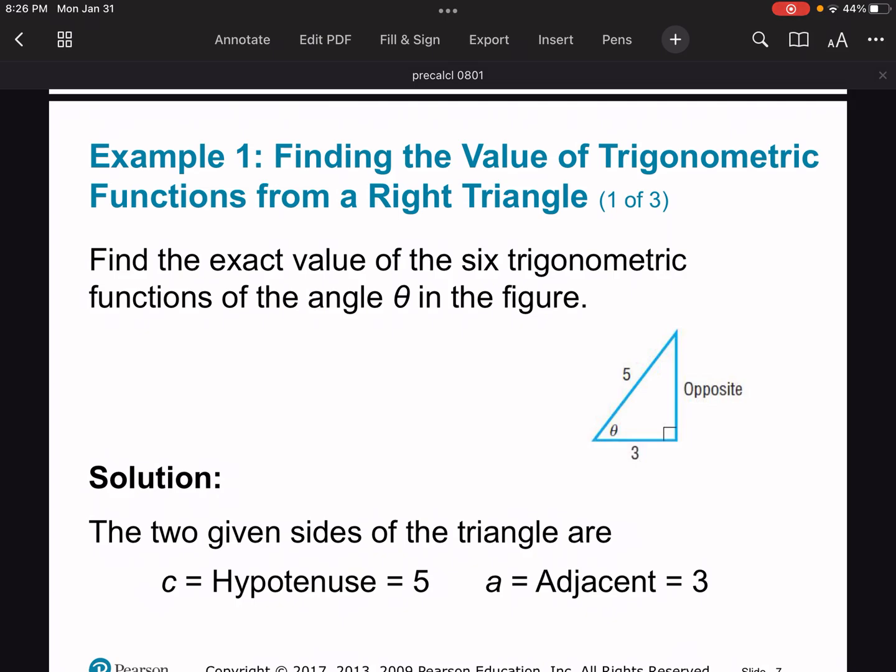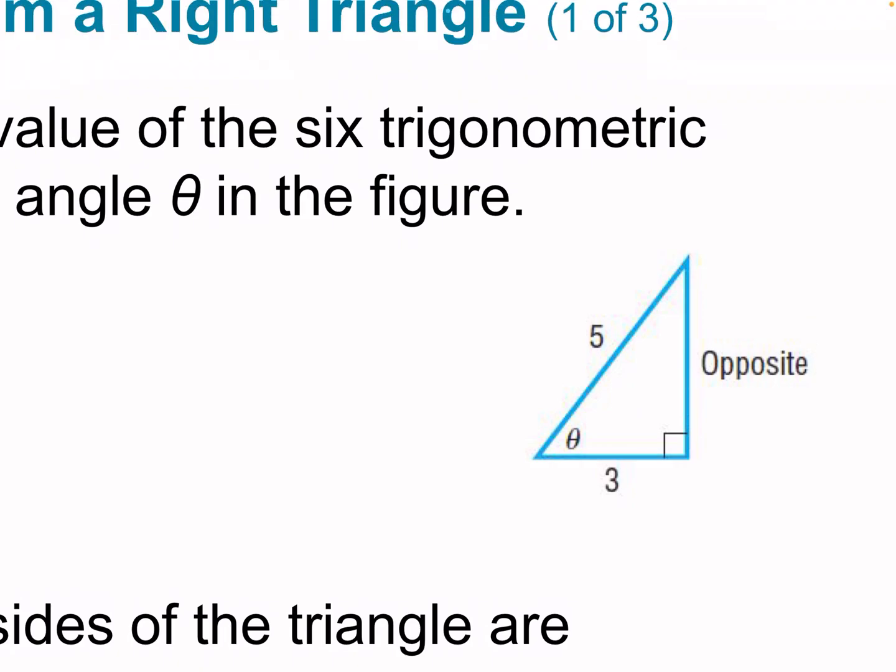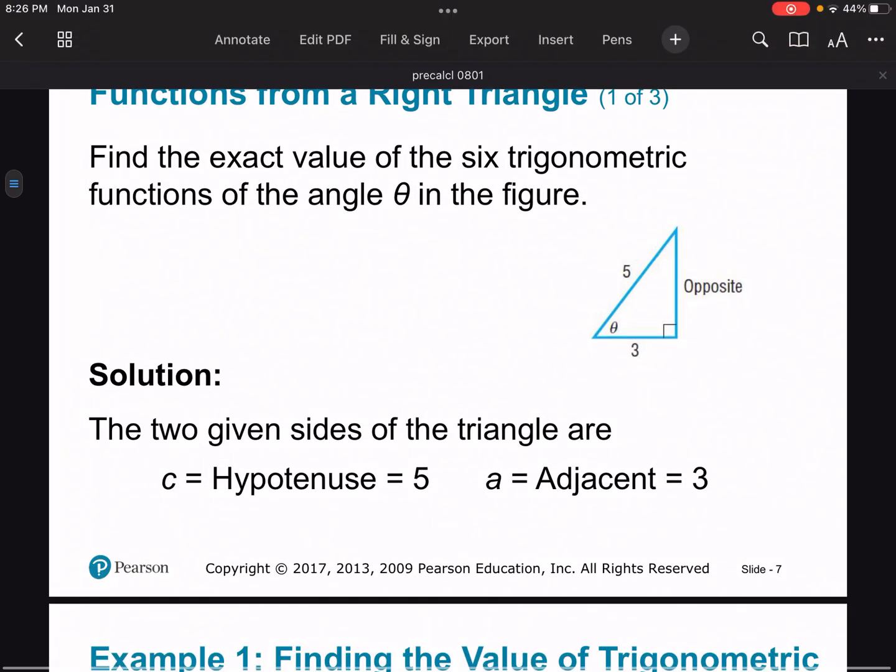If we zoom in on this figure here, the theta is dealing with this angle right here. Let's see if I can get my pens to work. There we go. Okay, so we have this guy right here. In order to get all 6 trig functions, I need to know all 3 sides.